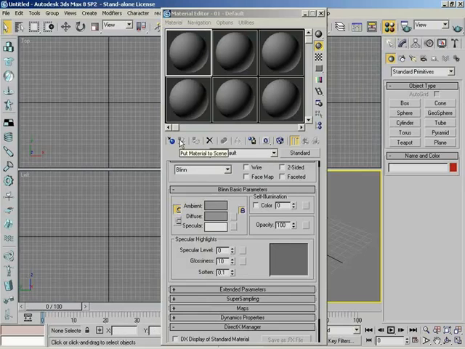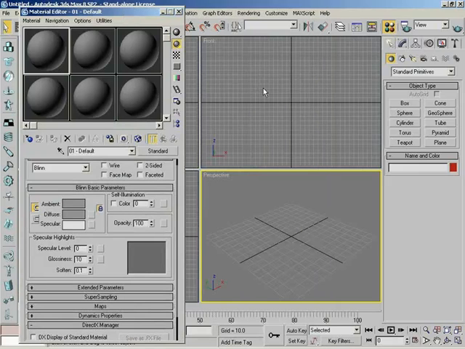Now, next to this, we have put material to scene. And this actually confuses a lot of students who haven't been working with the material editor much. You can think of this as material replacement in a lot of cases. It's actually pretty handy if you have the same material applied to many different objects in your scene, and you want to swap out that material for a different one. That's right. I primarily use this only when I'm replacing a material that already exists in my scene. Let me show you what I'm talking about.